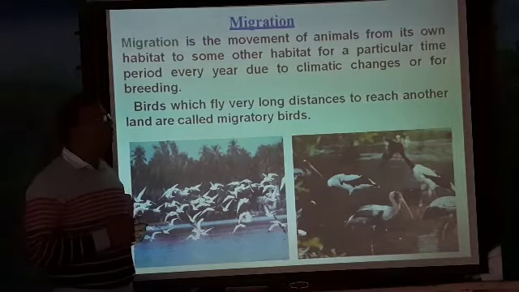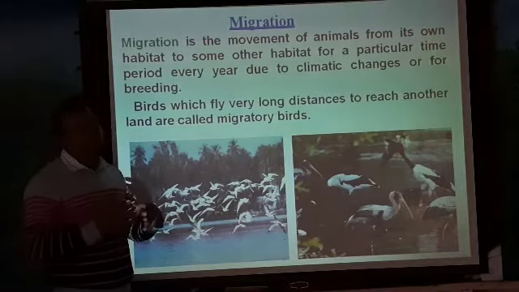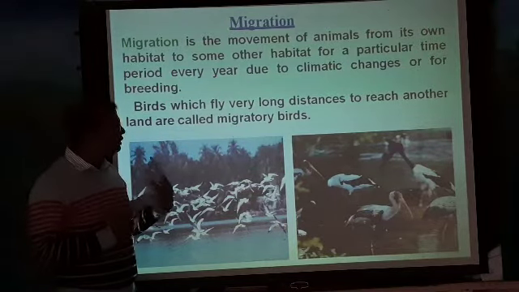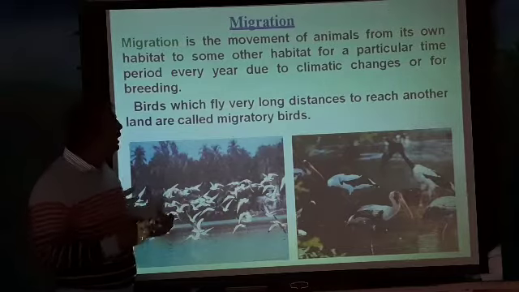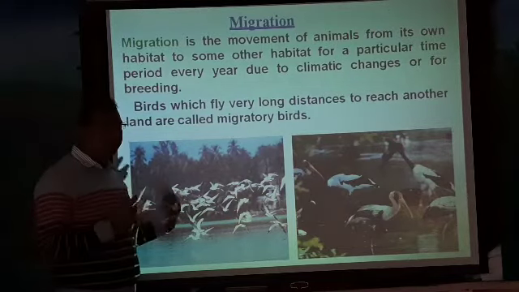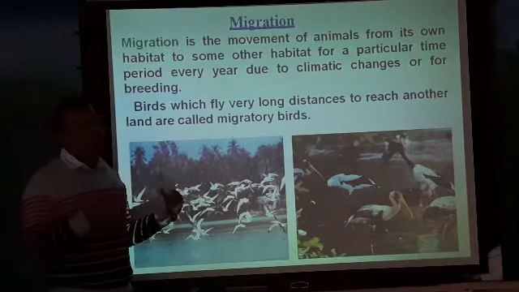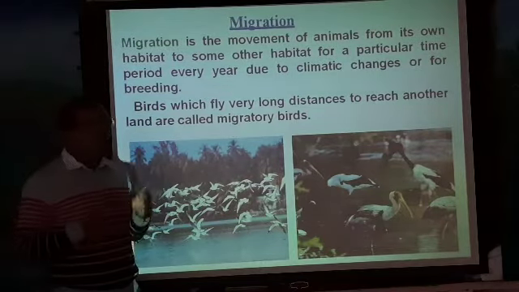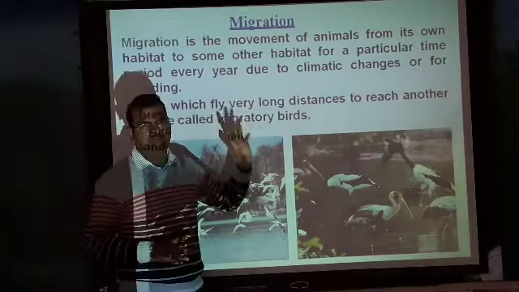Why do they move such long distances? Due to many reasons, like climatic changes, searching for food, or breeding purposes. The birds which fly from one place to another are called migrating birds.